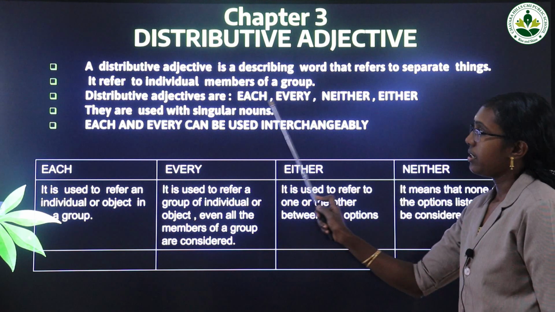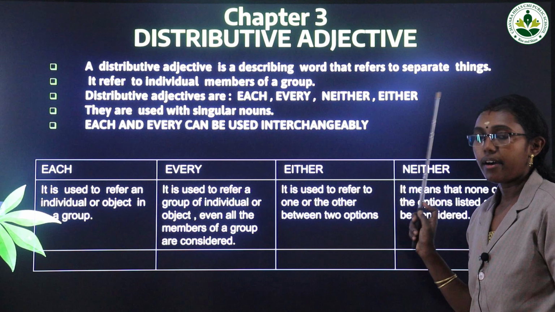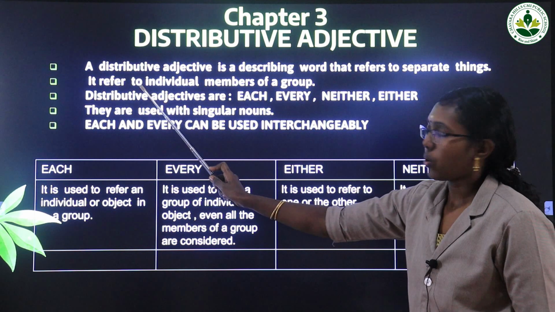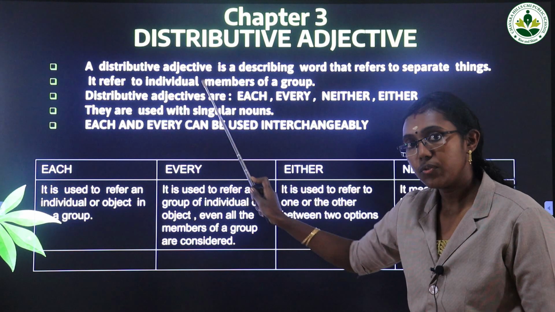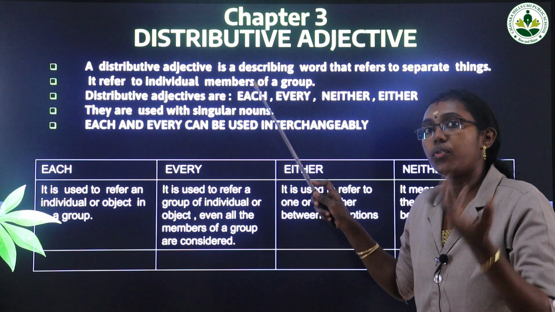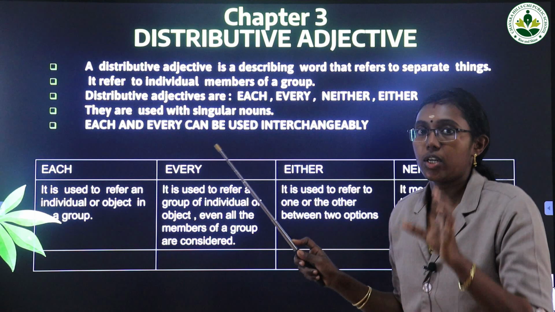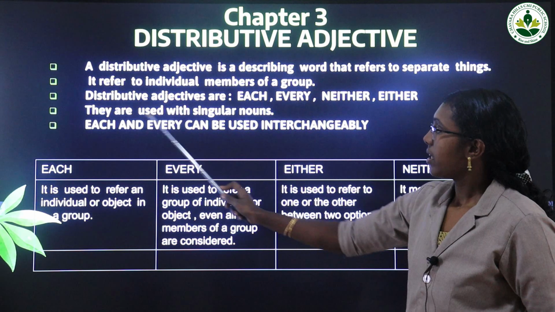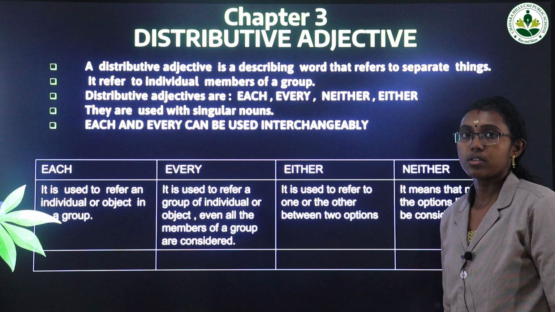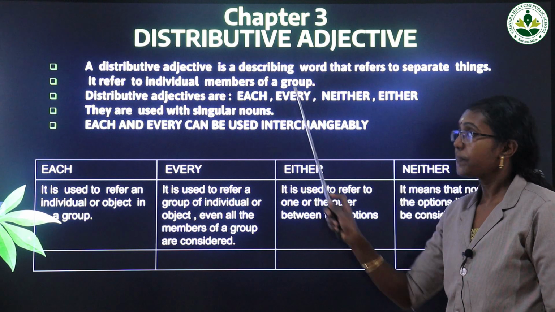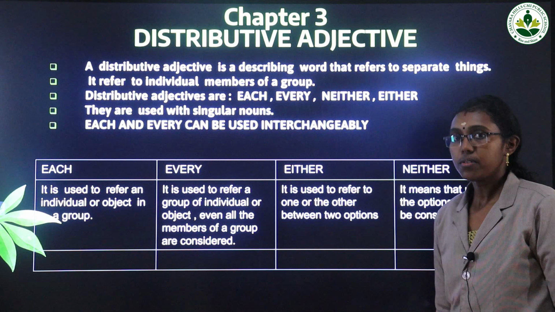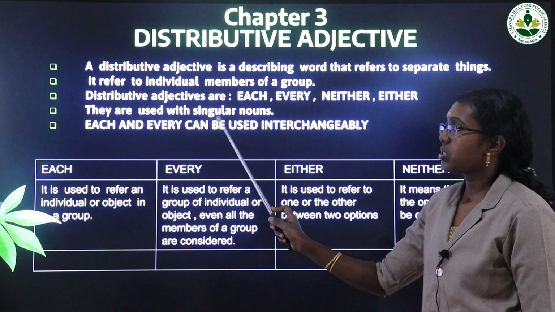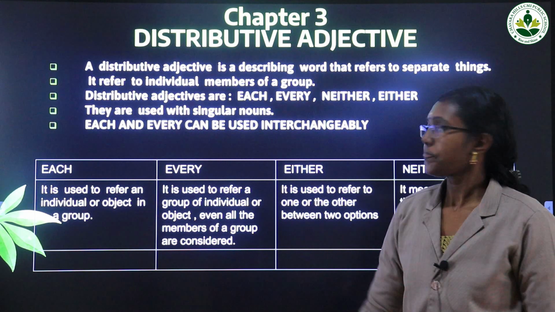Distributive adjectives are used to refer to an individual in a group or a team. We are focusing on a particular one. Then they are used with singular nouns. So when we are using this type of adjectives, we have to use them with singular nouns only.